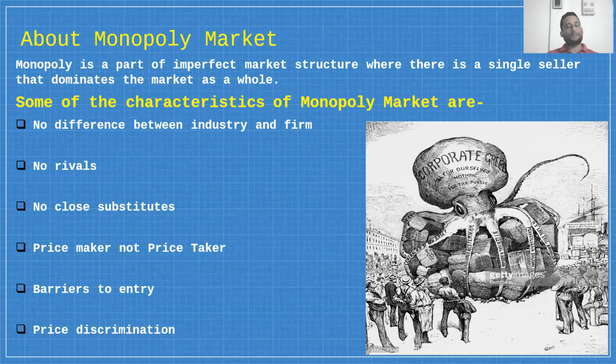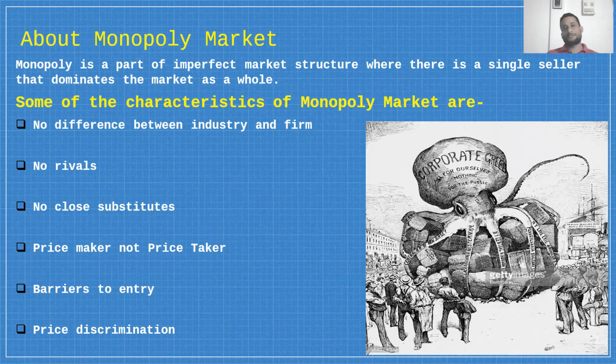And next, price maker, not price taker. We have already discussed that a monopolist always decides the price of his product. He is not going to follow the price from suggestions or from any kind of source. It decides the price and it also decides the output. That is why in the monopoly market it is said that the firm is the price maker, not a price taker as in the case of perfect competition.